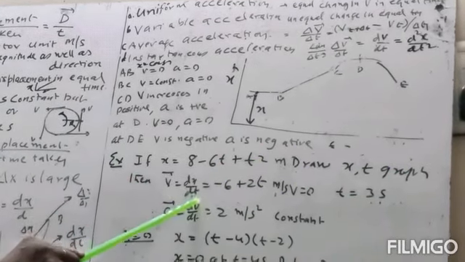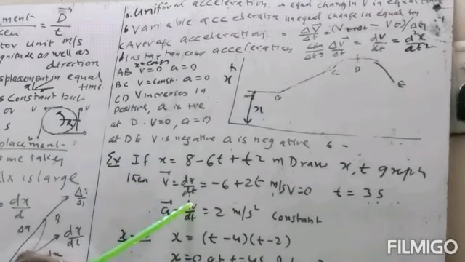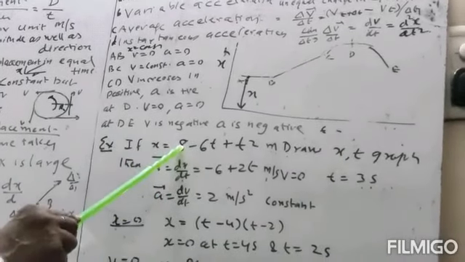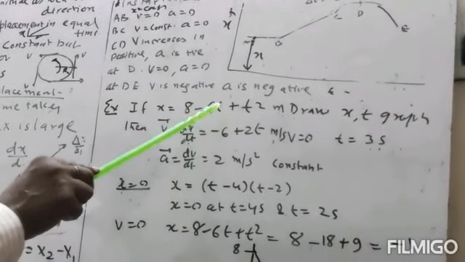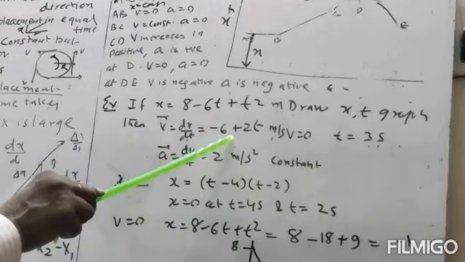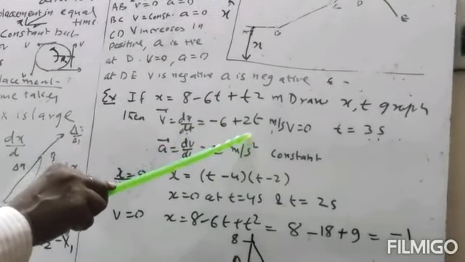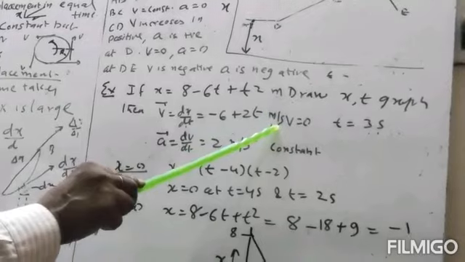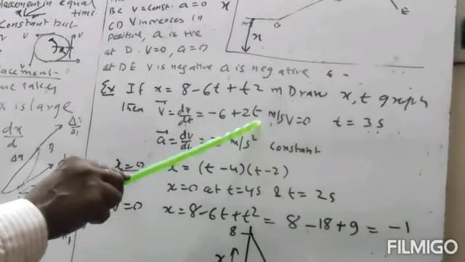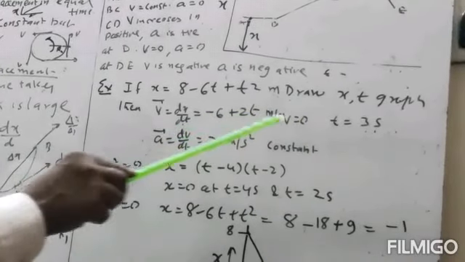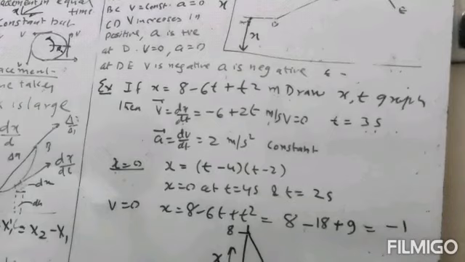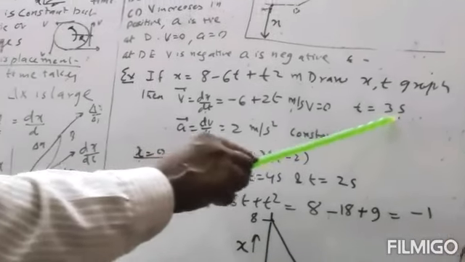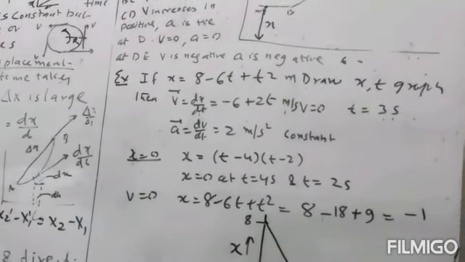Velocity is equal to dx by dt. So dx by dt is equal to, constant 8 becomes 0, minus 6t becomes minus 6, and t square becomes 2t. So v is equal to minus 6 plus 2t. When v is equal to 0, then 2t will be equal to 6 and t is equal to 3. So at t is equal to 3 seconds, velocity will be equal to 0.